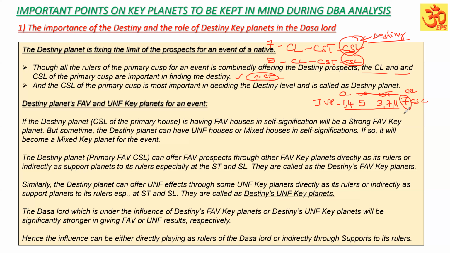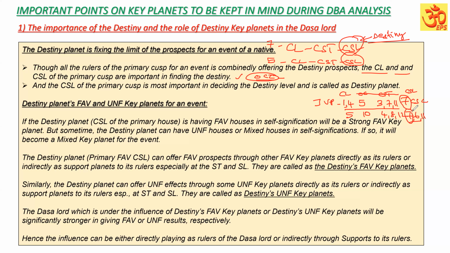But sometimes the planet can have unfavorable houses. Suppose 7th cuspal sublord is 4, 8, 12 cuspal star lord, occupying 10th house, or it can have even 6th sublord, or it can have some favorable houses. Suppose it can have 5th lord occupying 10th house, 4, 8, 12 star lord, and 7th sublord, or 7 and 6 sublord, or 6, 11 sublord also. It means what?